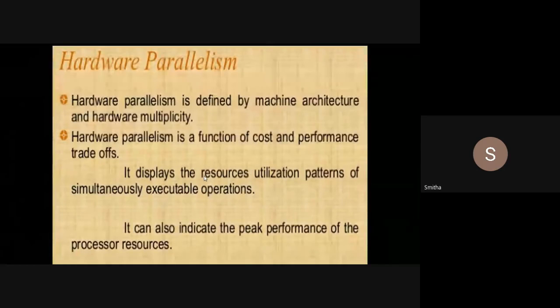It can also indicate the peak performance of the processor resources. So hardware parallelism shows the peak performance, meaning the maximum performance of the processor resources. So this is nothing but hardware parallelism. I hope you are understanding, students.